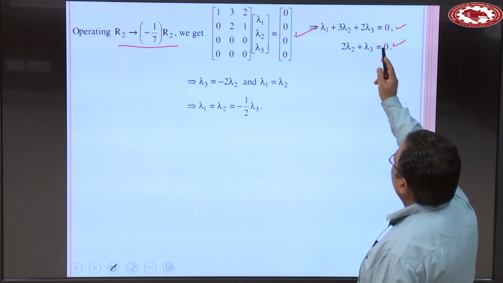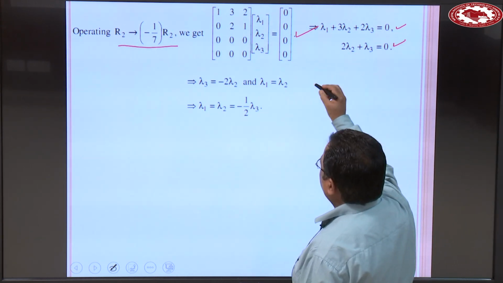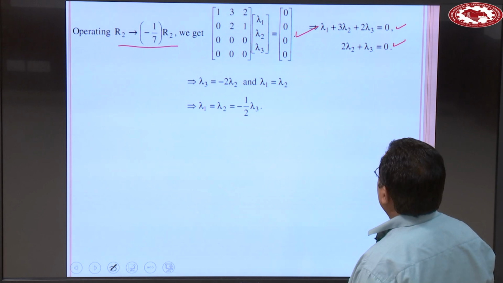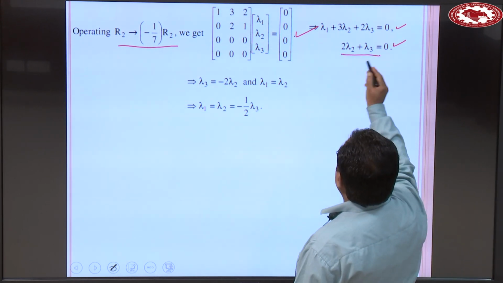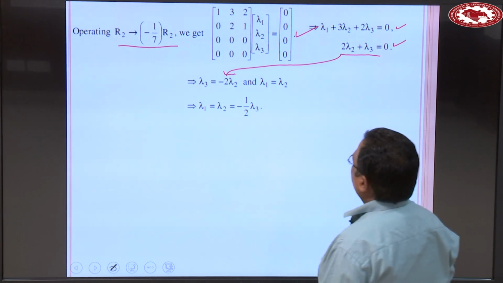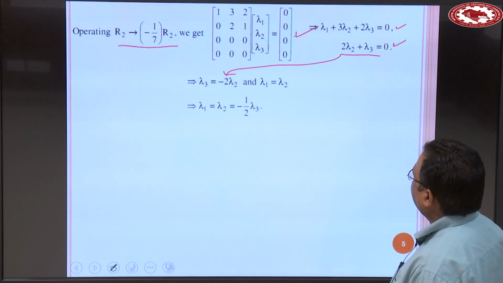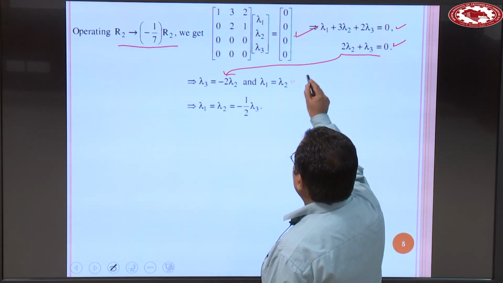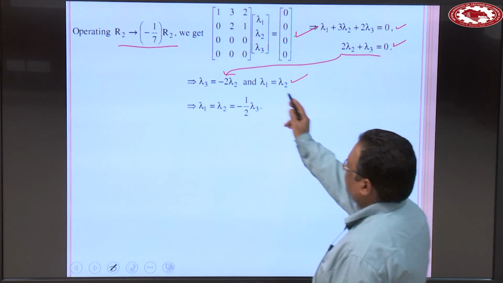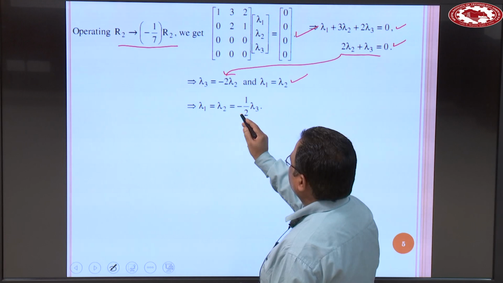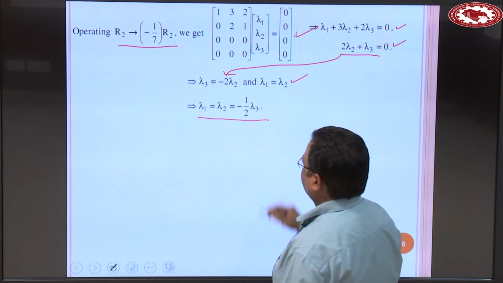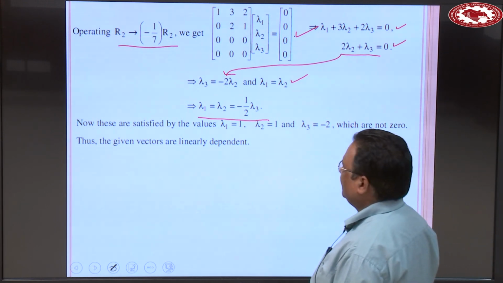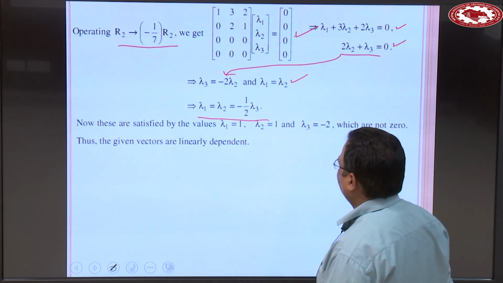From the second equation, lambda 3 is equal to minus 2 lambda 2, and substituting this here, we obtain lambda 1 is equal to lambda 2, so lambda 1 is equal to lambda 2 is equal to minus 1 by 2 lambda 3, okay. These are satisfied by the values lambda 1 is equal to 1, lambda 2 is 1 and lambda 3 is minus 2.